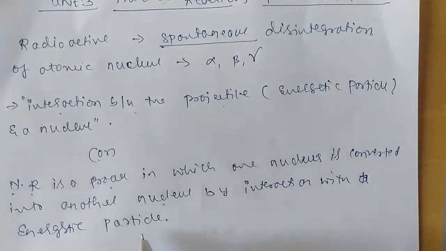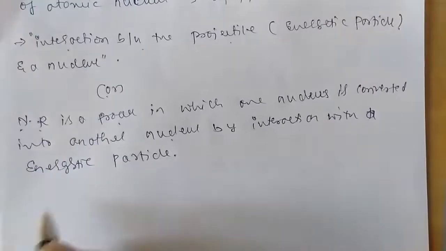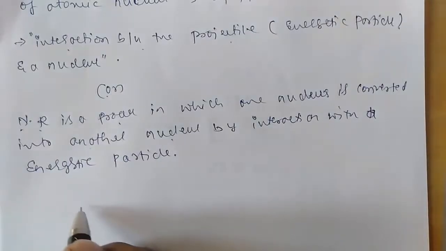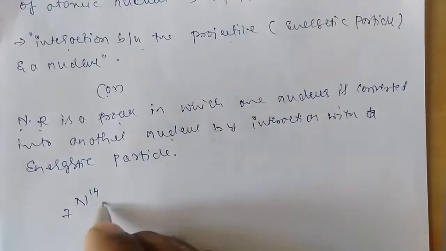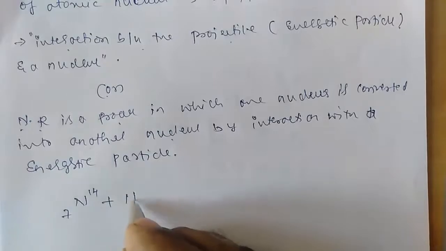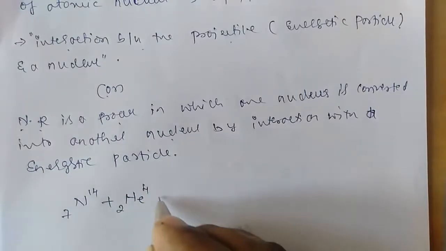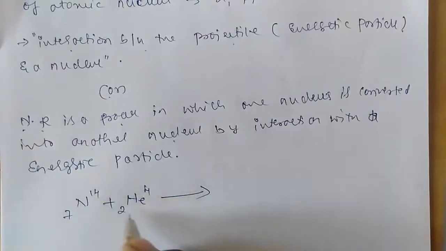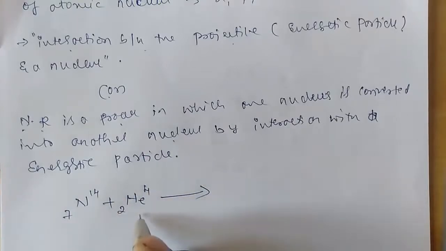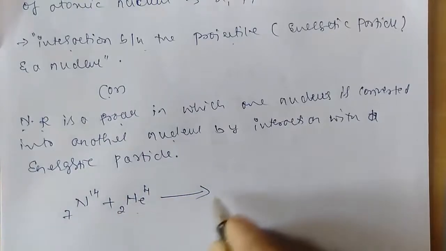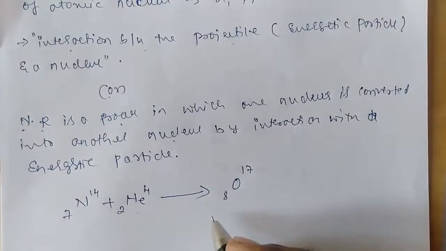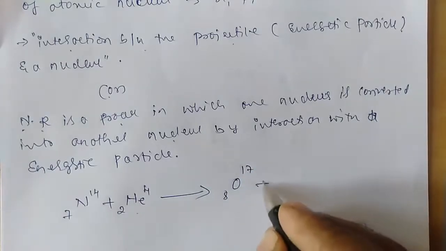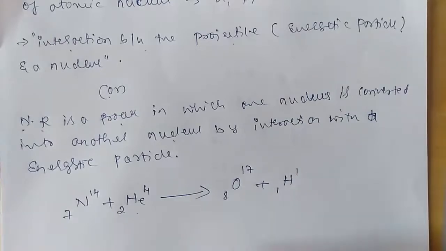Usually, when we have a target nucleus, let us consider nitrogen 7 14 as a target nucleus. This is one nucleus. When this is bombarded with helium, that is, one nucleus is bombarded with an energetic particle, the alpha particle, it gets converted into oxygen 8 17, which is another nucleus, with the emission of another particle.